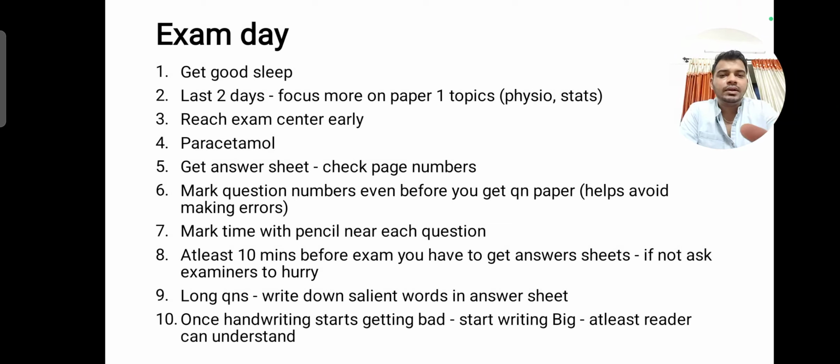Once you're towards the end of the paper, your handwriting will start getting bad because you'll have less time and more things to write. In that case, you can start writing answers in a big manner. Do not write very small. With bad handwriting and small words, it becomes difficult to read. So when your handwriting starts getting bad, you can start making the words bigger so that the examiner can know what you have written.